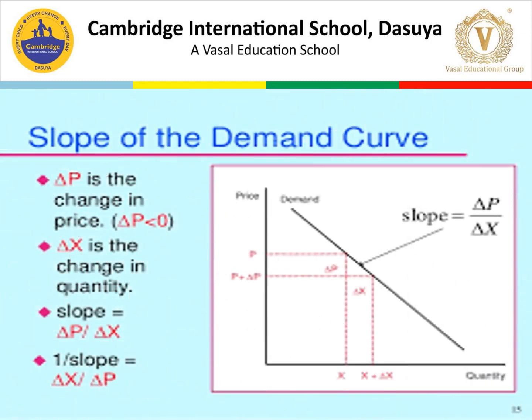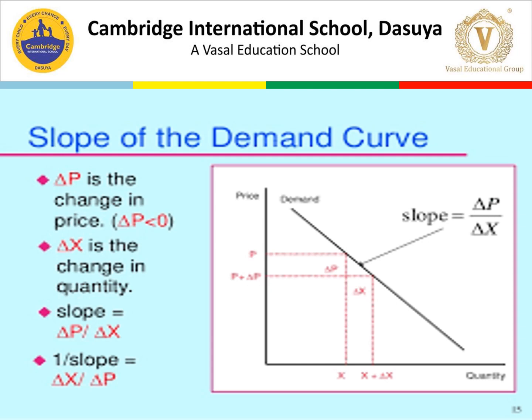How do we calculate the slope? The general formula is the change in P, that is the change in price of the X commodity, over the change in the quantity. That we take as the slope. You can see the diagram: the price change is 0, and the change in quantity is also mentioned here. That is how we draw the slope. Here we need not calculate anything, but we have to remember the formula for slope.